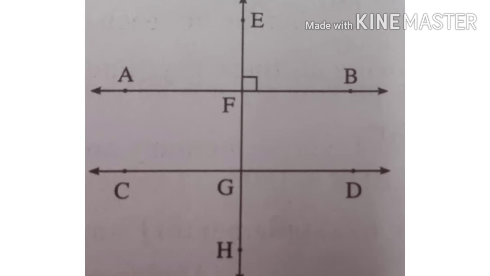See in this figure, line AB and line CD are parallel to each other and line EH is perpendicular to line AB only, and you have to prove this line EH is perpendicular to line CD also. It's very easy. See here, if EH is perpendicular on AB, that means your angle EFB is 90 degrees. And you know that angle EFB and angle FGD are corresponding angles, and corresponding angles are congruent. If angle EFB is 90 degrees, then automatically the other corresponding angle is also 90 degrees.